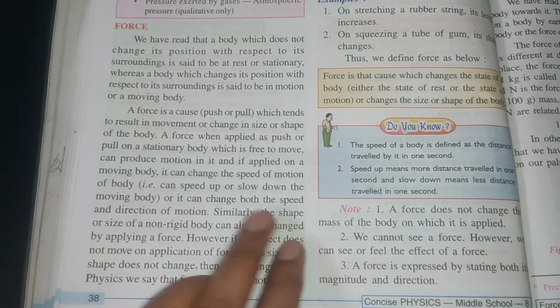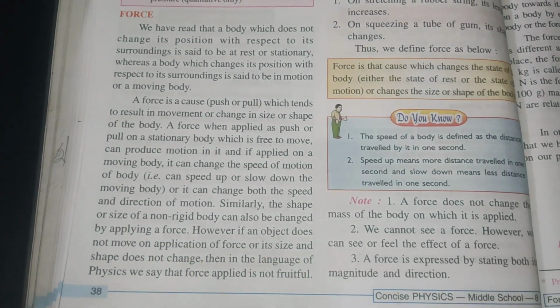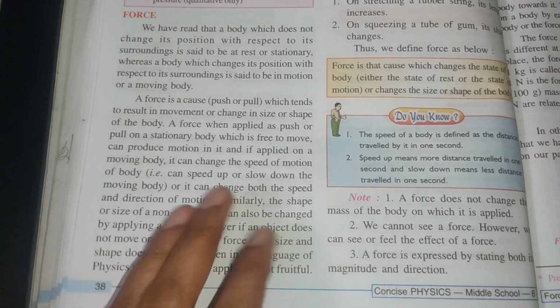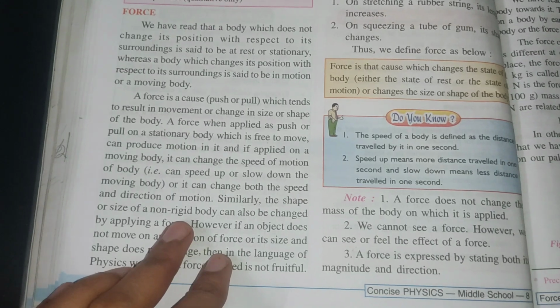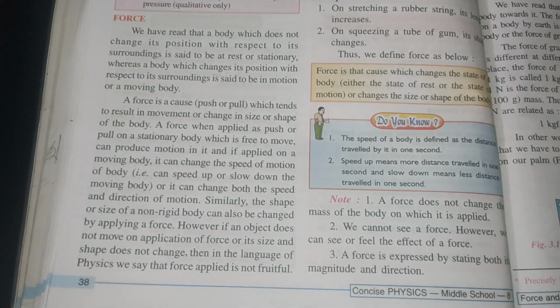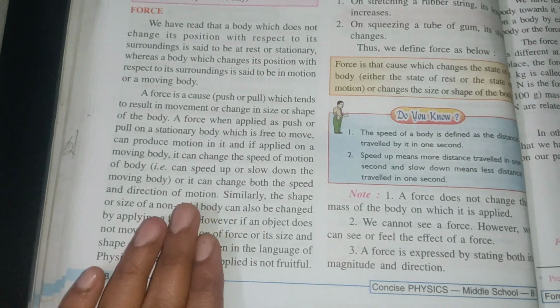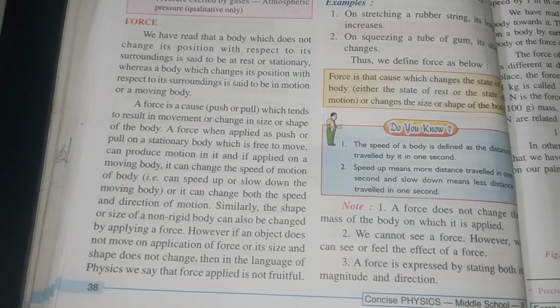Similarly, the shape or size of a non-rigid body can also be changed by applying force. Rigidity means the ability to withstand change of shape; a rigid body cannot change shape easily. Non-rigid means it can easily change shape. So if we apply force on such a body, it will change its shape or size.